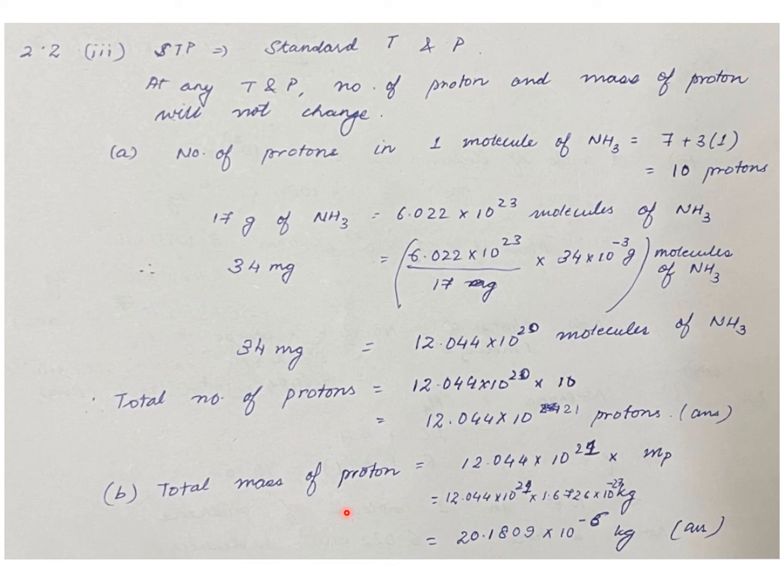In order to calculate the total mass of protons, we can multiply the total number of protons by the mass of one proton in 34 milligram of ammonia. So that is equal to 12.044 × 10^21 × 1.6726 × 10^-23 kg. So that is equal to 20.1809 × 10^-6 kg as the answer.